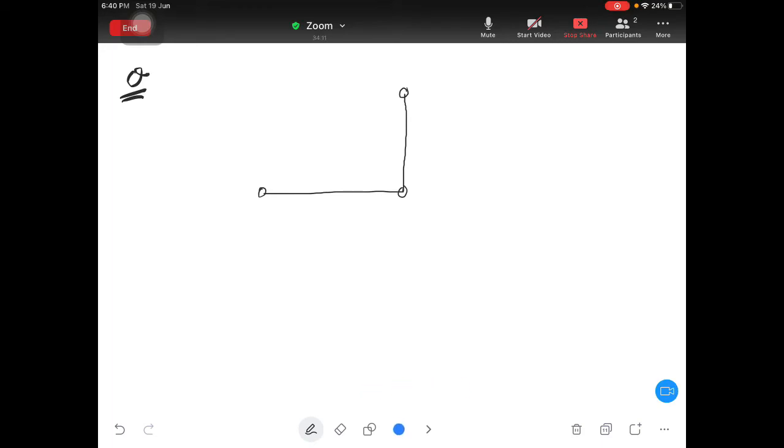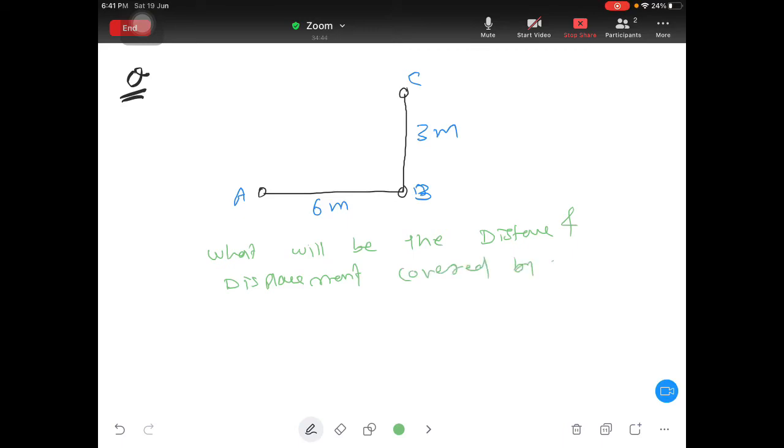If I give you this as 6 meter and this as 3 meter, this is my point A, this is my point B, this is my point C. What will be the distance and displacement covered by the person? Can you try this? Try. Give me the answer.